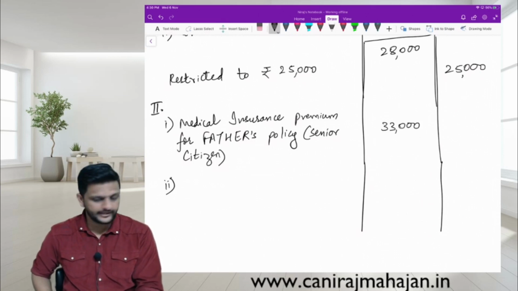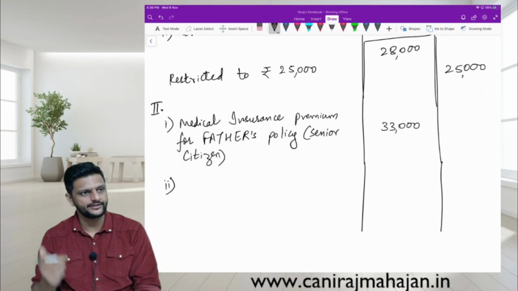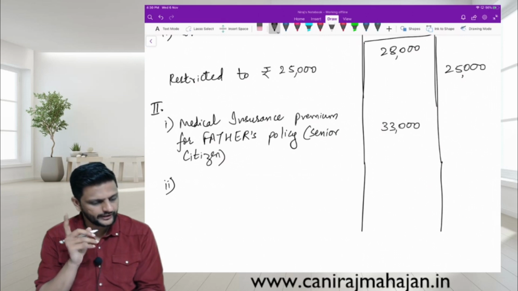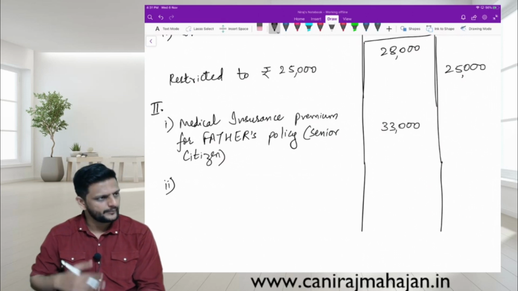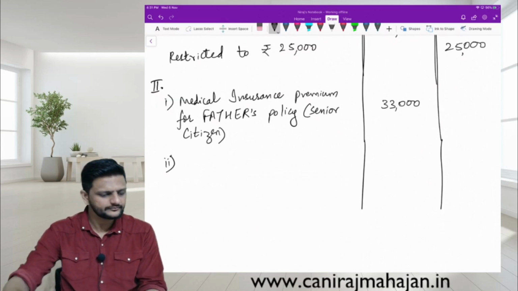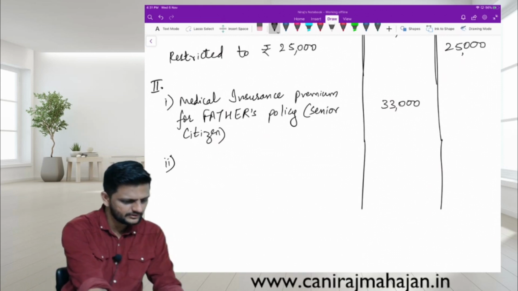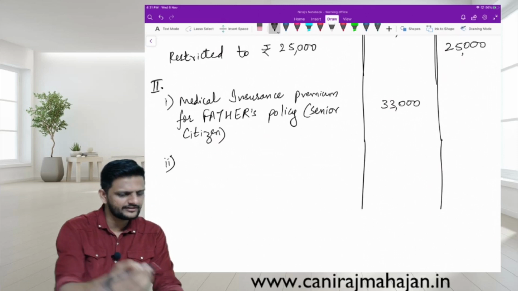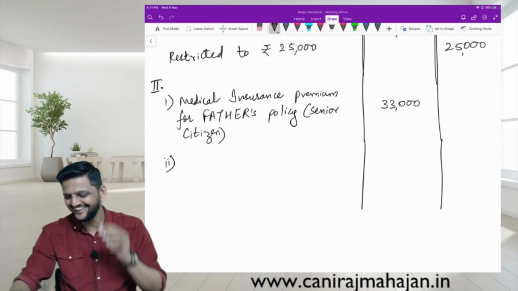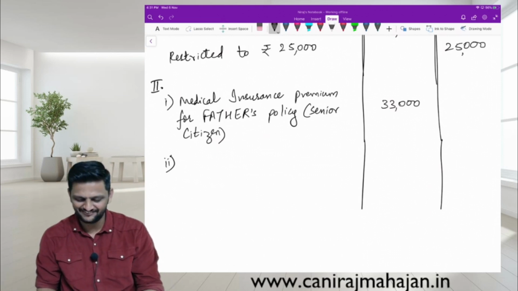And second, did he spend again on parents? Medical expenditure of senior citizen mother, which is not covered under medical insurance policy. The expenditure, make it 20,000. 2,000 is very small expenditure. Make it 20,000. For father 33,000 and for mother 20,000 is not a big deal. Mother is older than father. Okay.